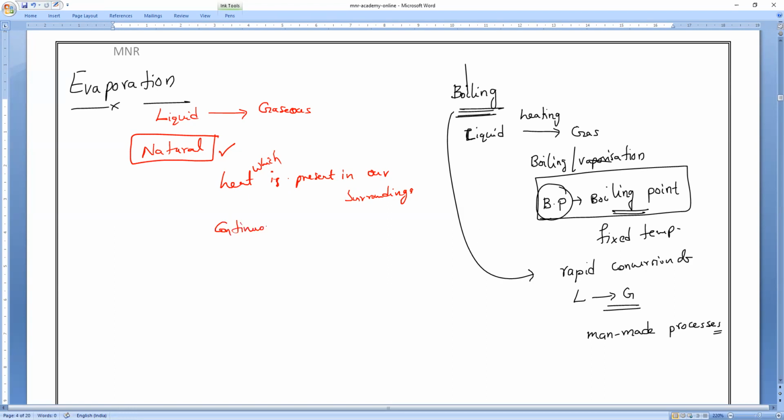It is a natural process. Is everybody clear?